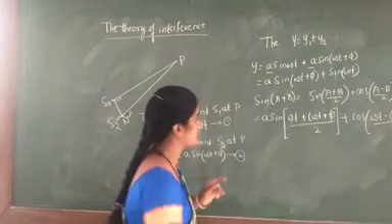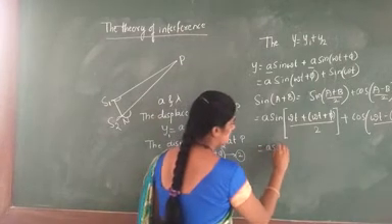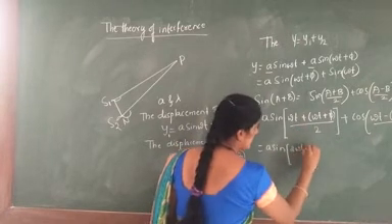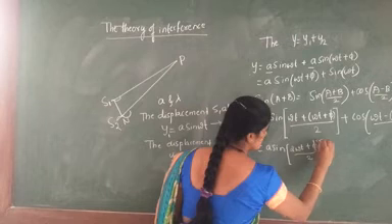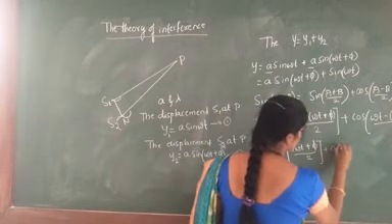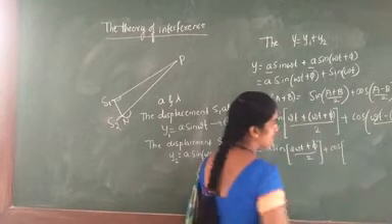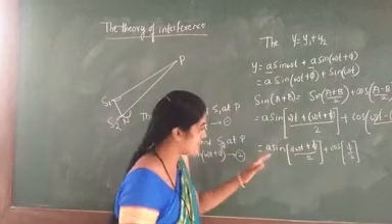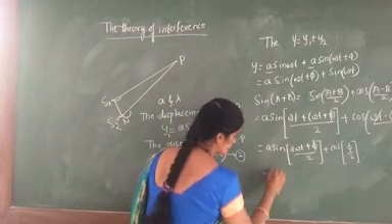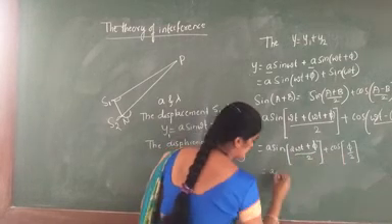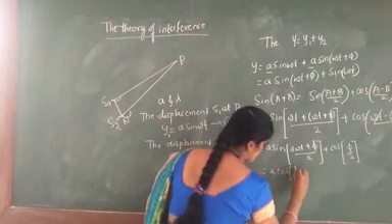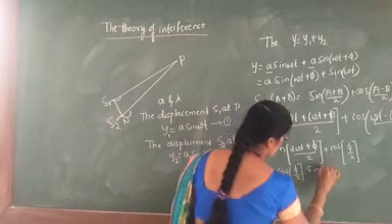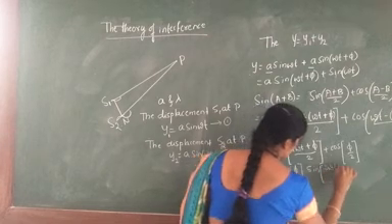Now, in the bracket, omega t plus omega t gives 2 omega t, so we have sin((2 omega t plus phi) by 2), and omega t gets cancelled in the cos term, the remaining term is phi by 2, cos(phi by 2). This can also be written by taking cos(phi by 2) with sin(2 omega t plus phi by 2).